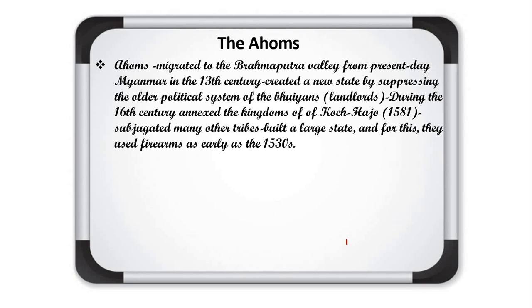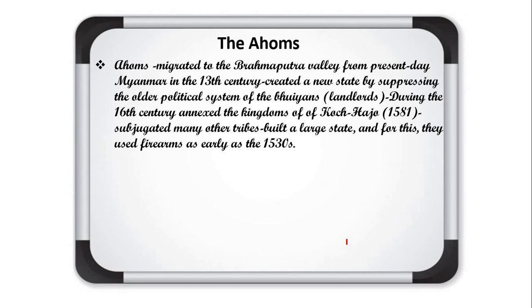At that time the landlords were there. So these tribal communities attacked and defeated the Bhuyan landlord community, annexed their kingdom of Koch Hajo, subjugated many other tribes, and built a very large state.